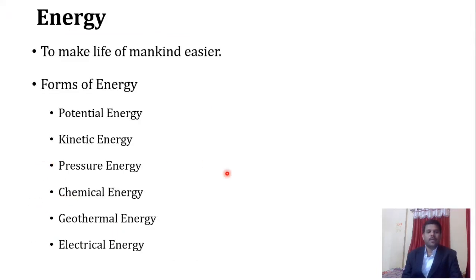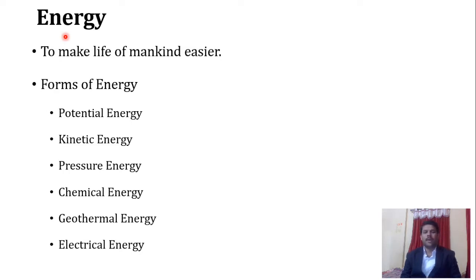Before starting this subject, we will try to understand the motivation of this subject, why we need to learn this subject, or what exactly is the need that we are looking for. It starts with a word that we call energy. So what is energy? Energy is nothing but the ability to do some sort of work, or some sort of change in the universe, in the surroundings, or within the system. This is a very important thing that we need to understand.